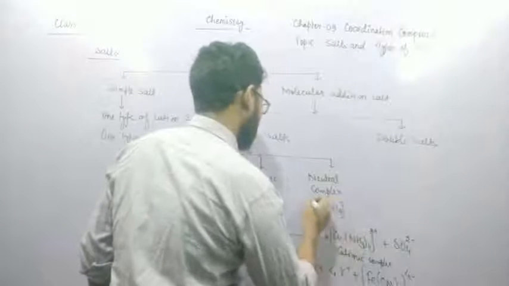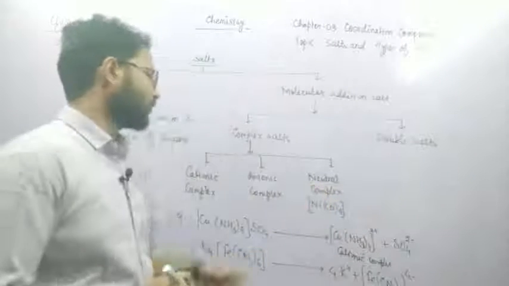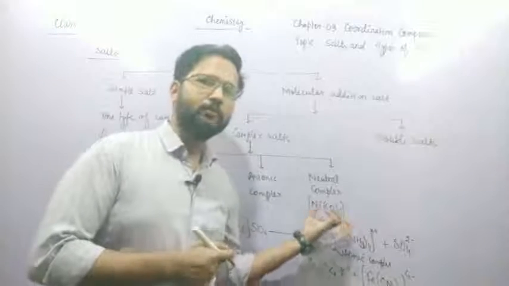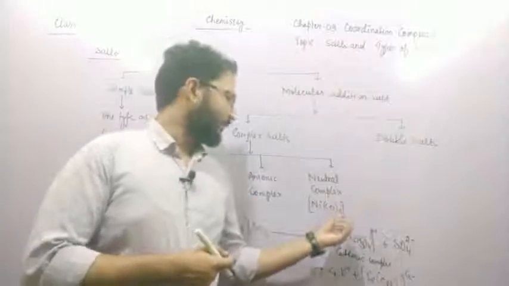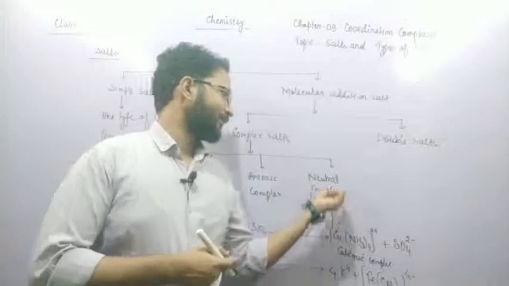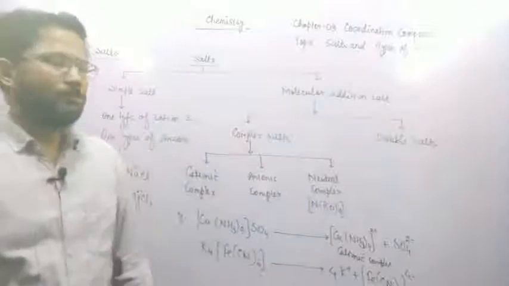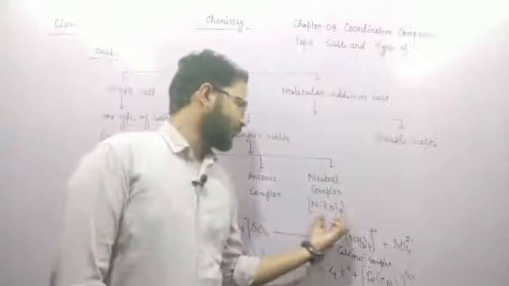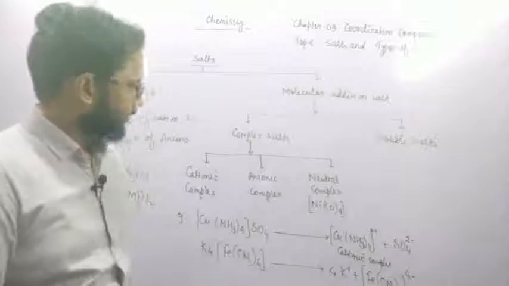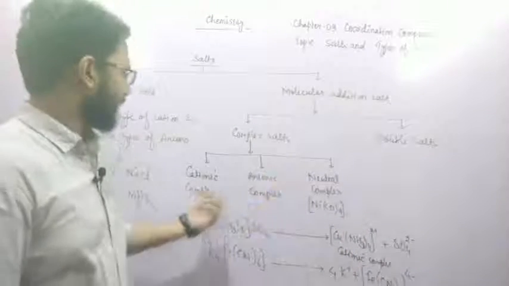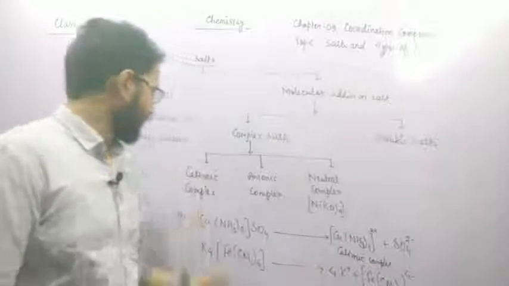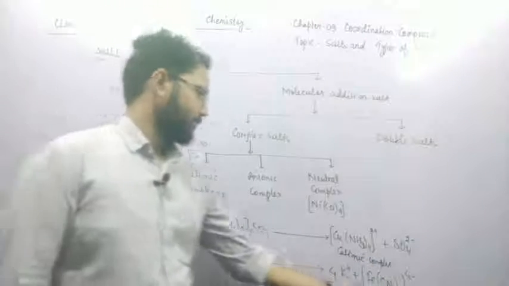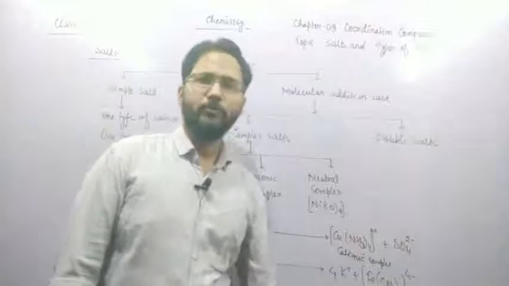So Ni(CO)4 is a neutral complex because on dissolving in water, it neither gives positive ion nor negative ion. That's why it is an example of neutral complex. So neutral complex doesn't give ions on dissolving in water. Cationic complex gives positive part on dissolving in water, and anionic complex gives negative complex on dissolving in water.